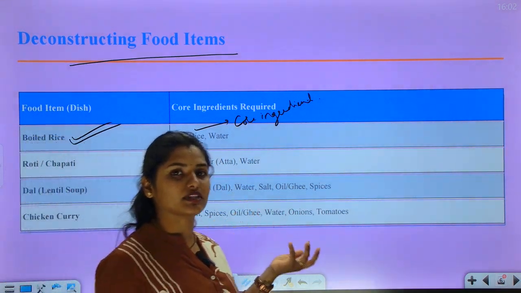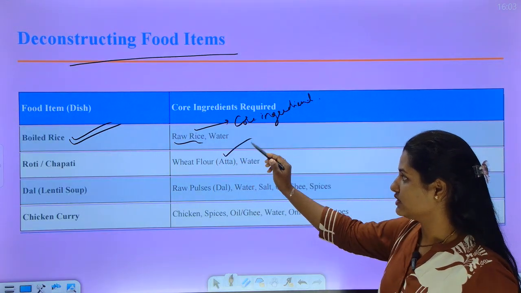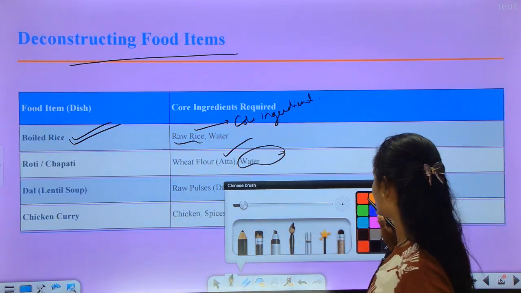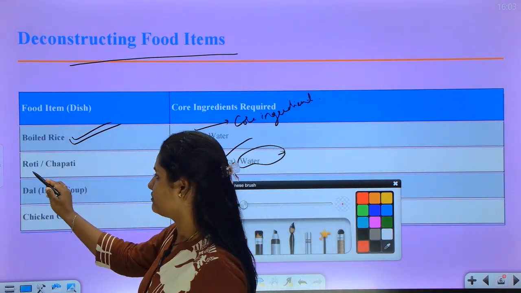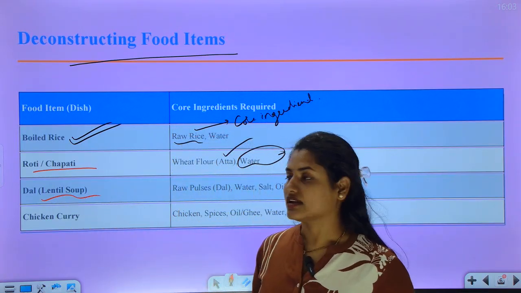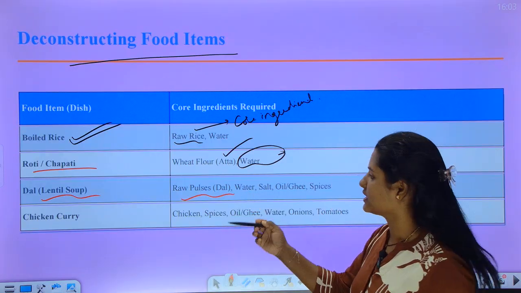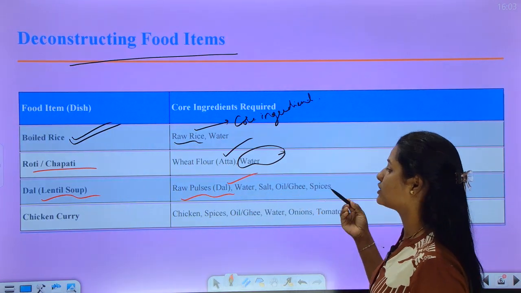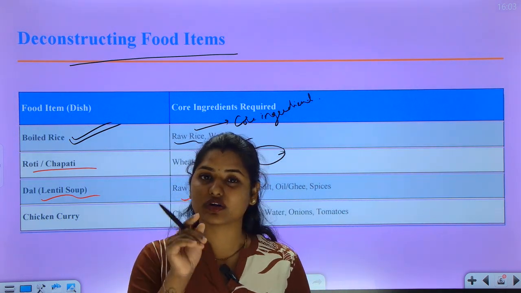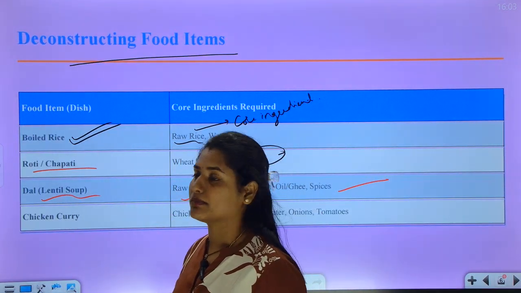Next, for roti chapati, what is required? First is wheat flour and next is water. These are the raw materials required for preparing roti and chapati. Next, dal. For that we require raw pulses, that is lentils. So dal, water, salt, oil, ghee, spices, and some people may add tomato and green leaves. All of this helps to prepare dal.